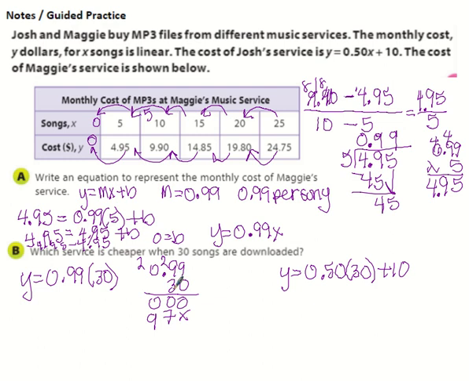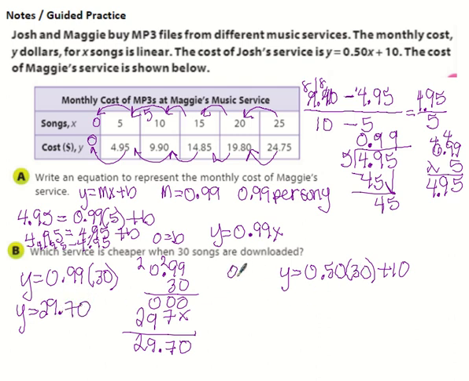And then is 2, right? 0 and then 2. So I get 0, 7, 9, 2, 2 decimals. So Maggie's cost is $29.70. So now we need to do Josh's.